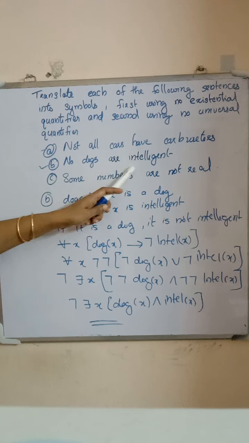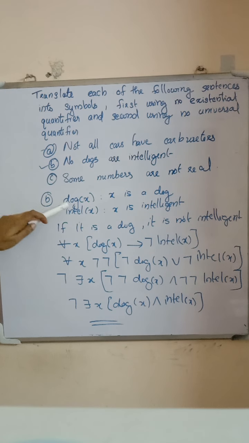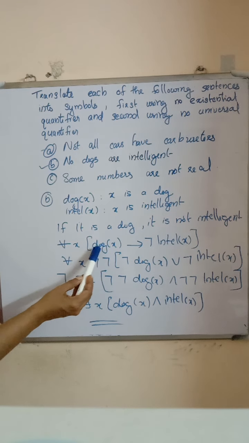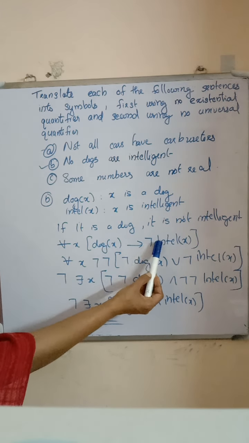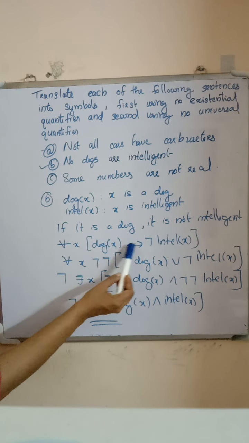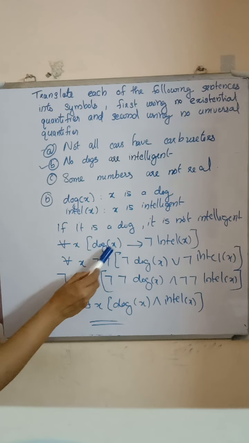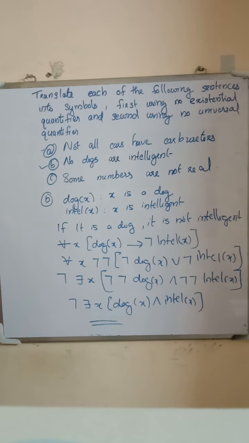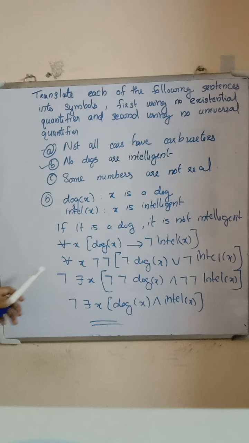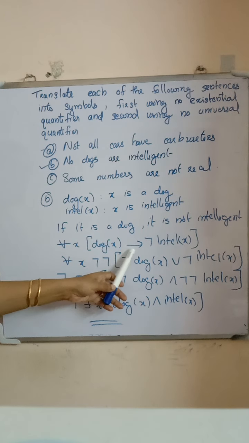Next problem. No dogs are intelligent. Let Dog(x) mean x is a dog, and Intel(x) mean x is intelligent. No dogs are intelligent means if it is a dog, it is not intelligent. That is, Dog implies, by negation, not intelligent. That is, for all x, a dog is not intelligent. For all dogs, they are not intelligent. Okay. That is, no dogs are intelligent.